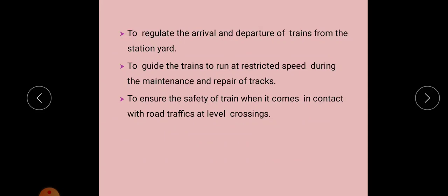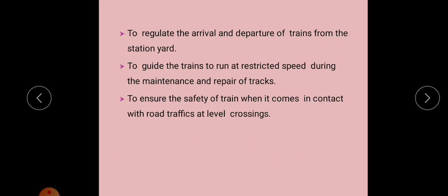That is, when a train is coming to the railway station for loading and unloading purposes, or loading of passengers, cargo, etc., signals will indicate the arrival of these trains, and the departure of trains is also indicated by the signals.